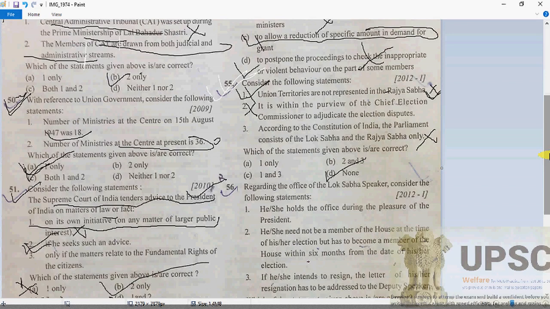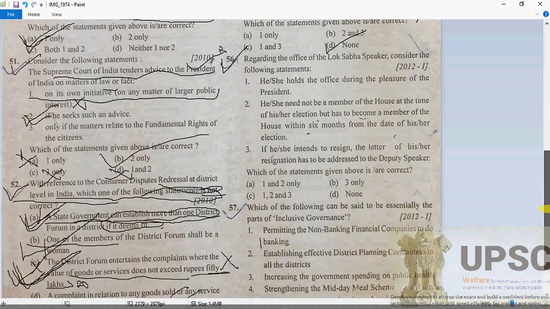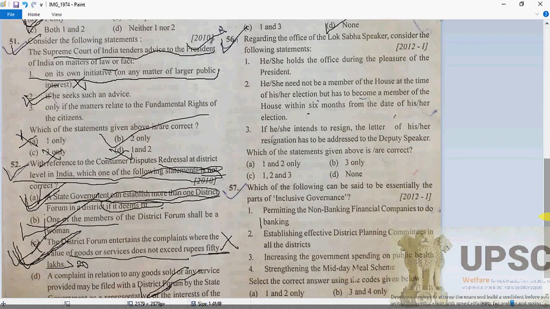Now question 56. Regarding the office of the Lok Sabha Speaker, consider the following statements. The first says the Speaker holds office during the pleasure of the President.